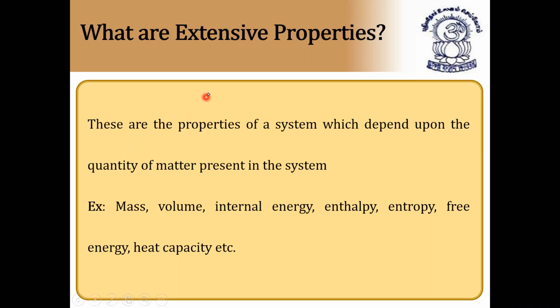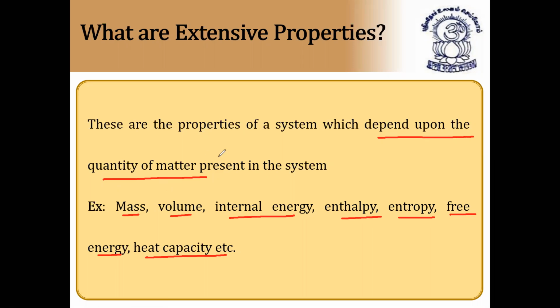So extensive properties are the properties of a system which depend upon the quantity of matter. It's very important: the quantity of matter present inside the system. Examples: mass, volume, internal energy, enthalpy. Enthalpy is nothing but heat. Entropy, the change in randomness, free energy, heat capacity, etc. All these are examples of extensive properties.